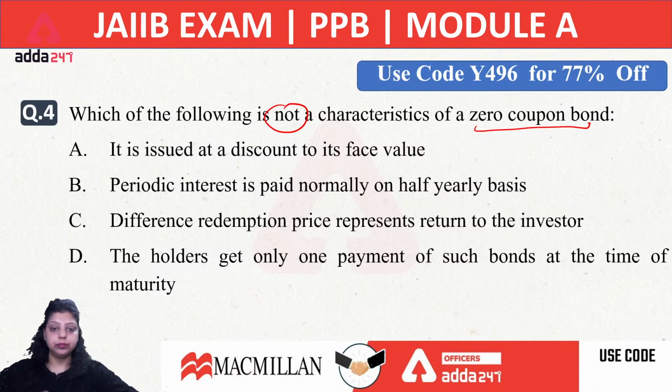Okay, fourth is B. Sham is saying B, Rama is saying B. What about the rest?